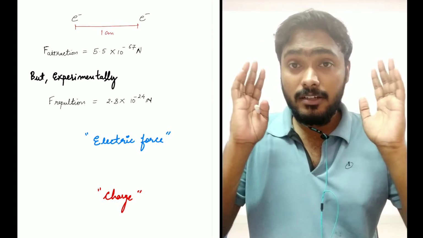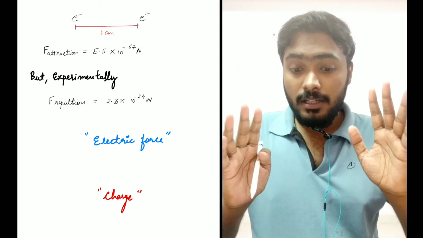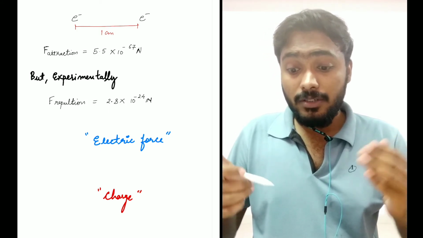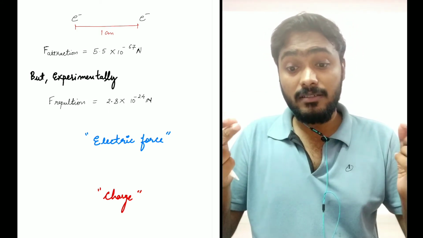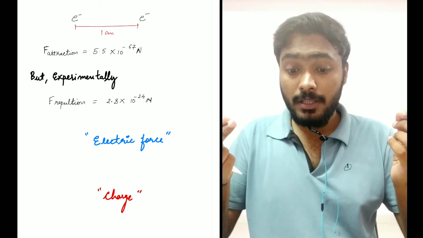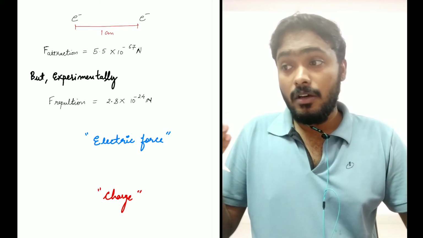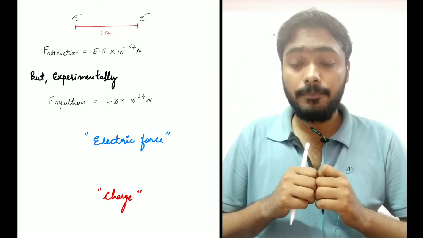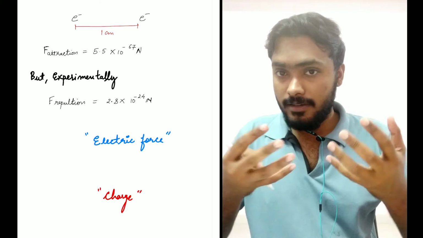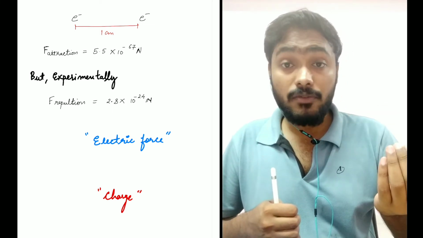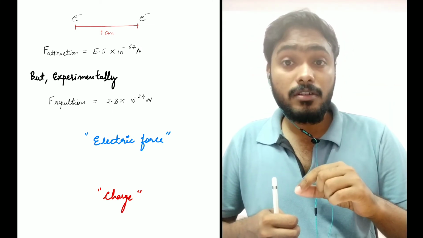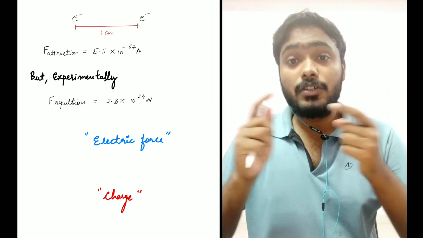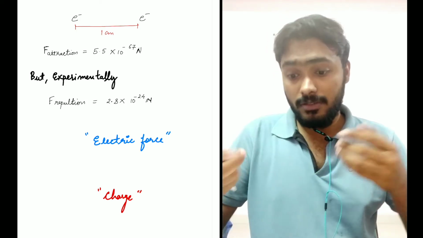Now scientists are confused. We knew about mass, we knew about gravitational force, but now there is this new force of repulsion. The electrons are repelling each other. So they were confused about where this repulsion was coming from. That kept them thinking: the attraction was coming because of the gravitational force, and the gravitational force was coming because of one of the basic properties of a particle, that is the mass, right? So they thought, okay, there is this new force.